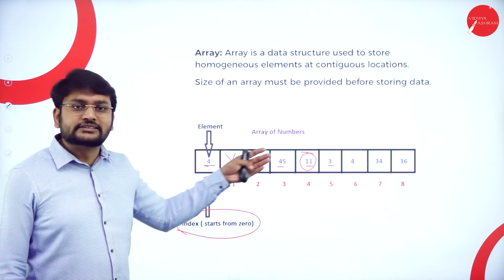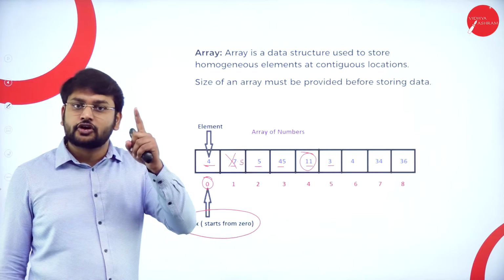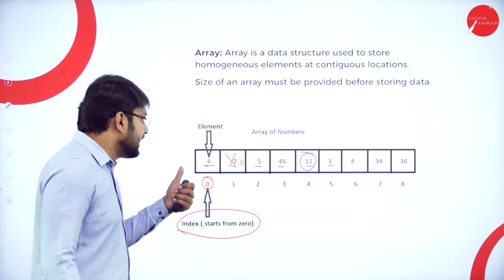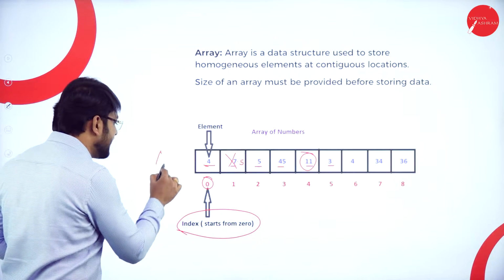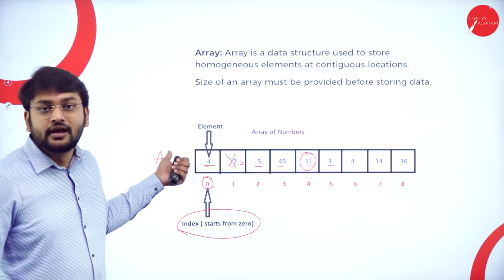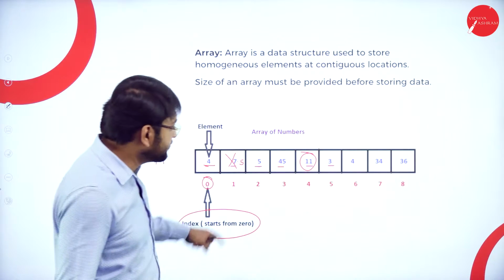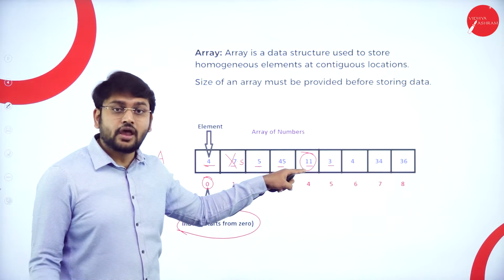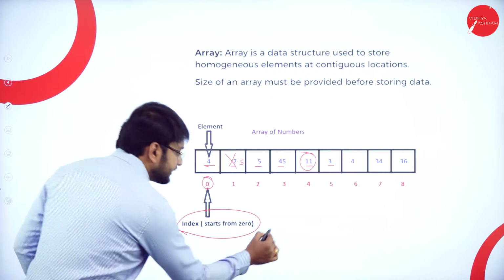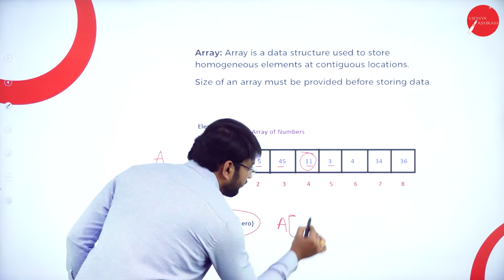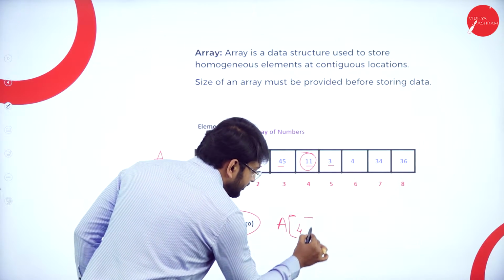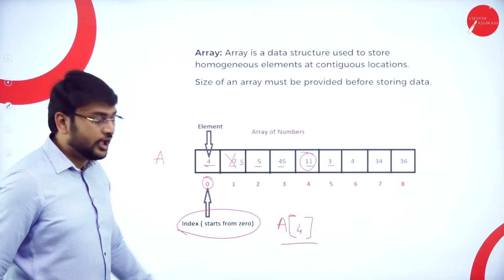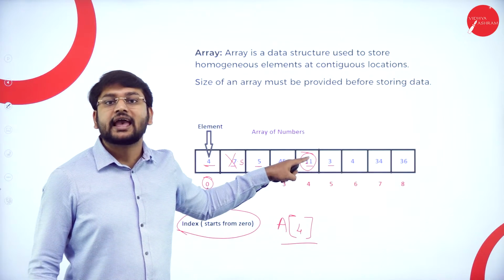First of all, you need to remember each array will have an array name. Let me take the array name as A. Suppose if I want to access this element, how do I access? If I write A of, what is the index for this element 11? It is 4. If I write A of 4, I will be able to access this element.